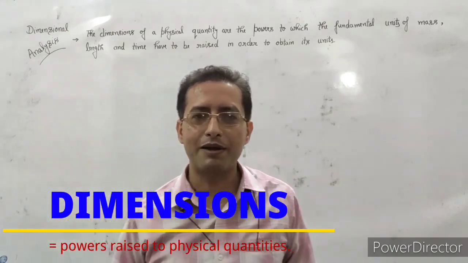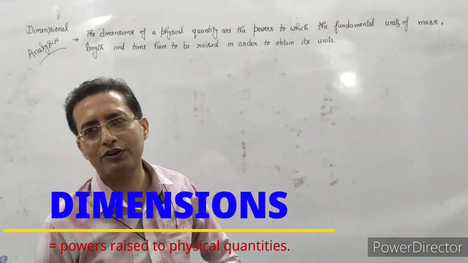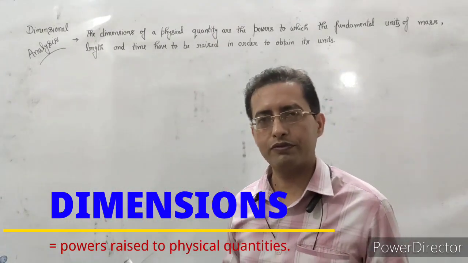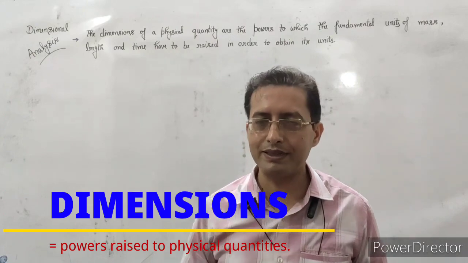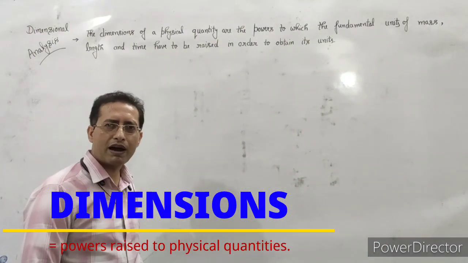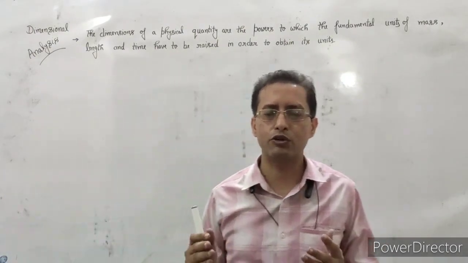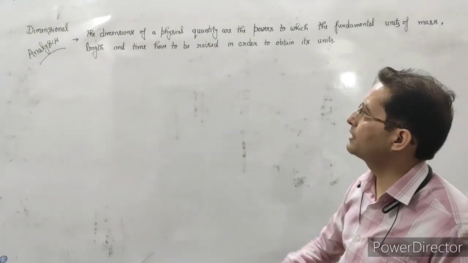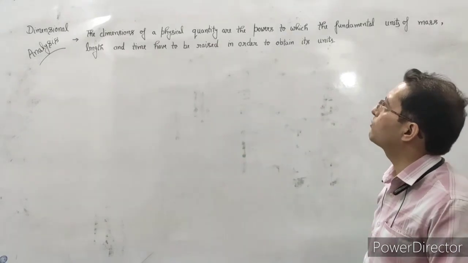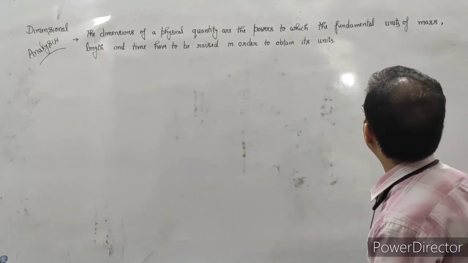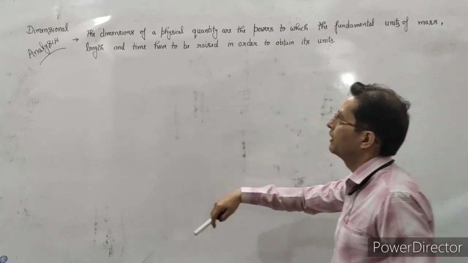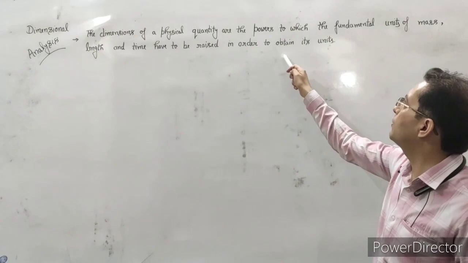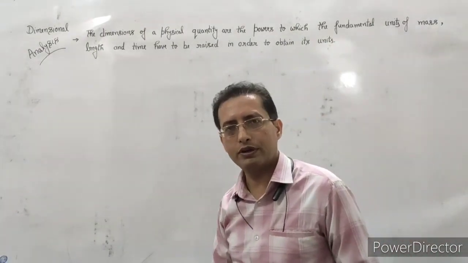Let us discuss the dimensions, a very important topic, generally asked in competition exams. We have to find out what the dimensions are. These are actually the powers raised to the physical quantities to represent their units. So what is a dimension? The dimensions of a physical quantity are the powers to which the fundamental units of mass, length and time have to be raised in order to obtain its units.